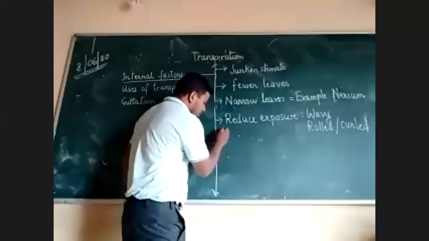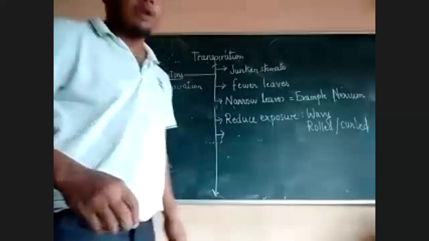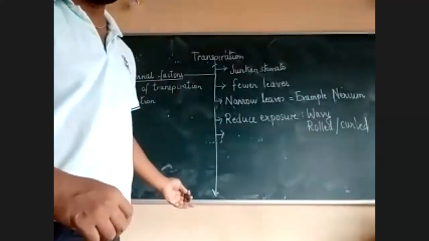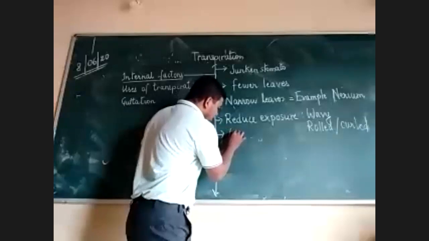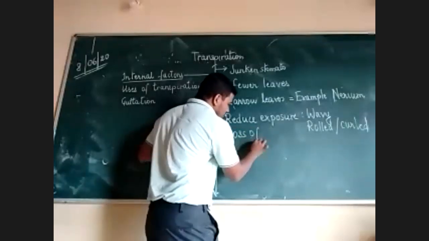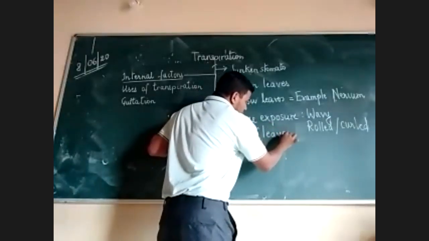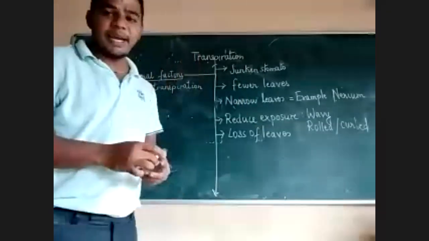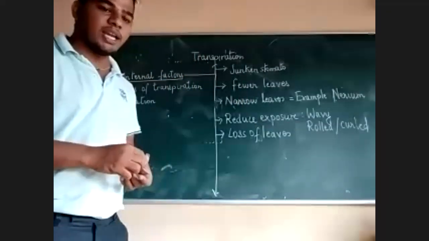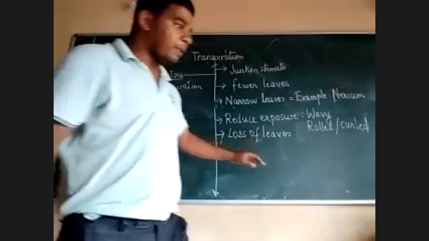The fifth one is loss of leaves. Example, cactus. They lose their leaves and they turn into spines.